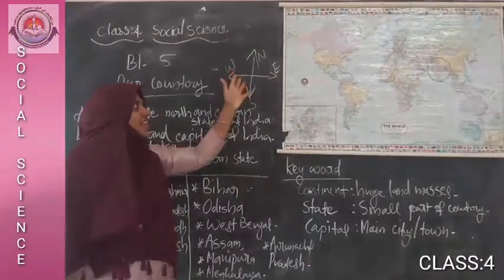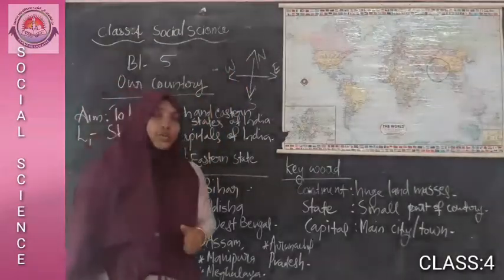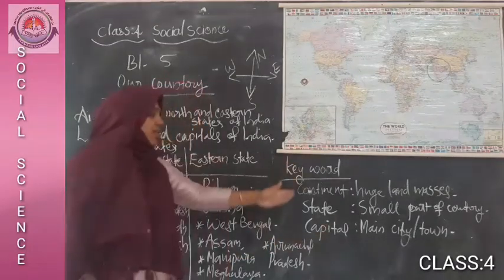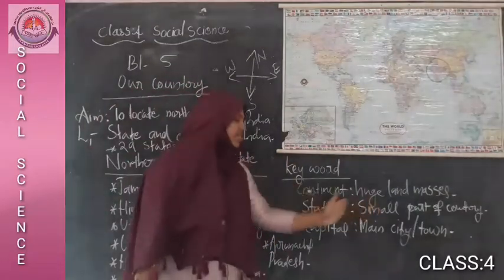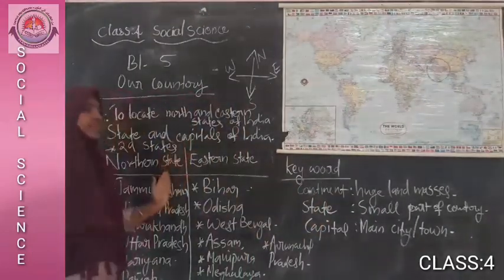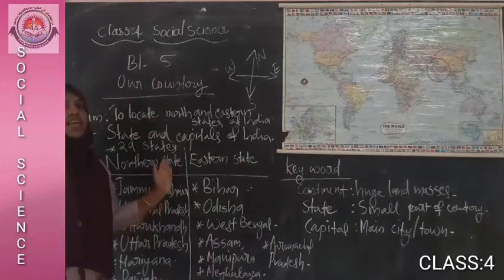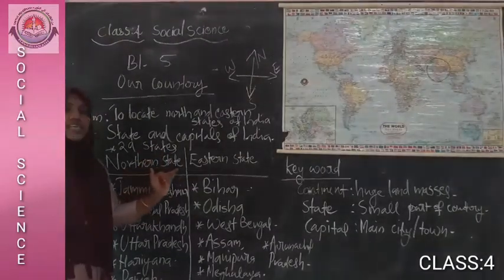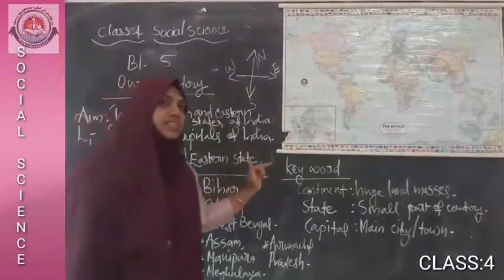India is divided into many small parts, known as states. Today we have discussed the states and capitals, especially the northern states and eastern states.